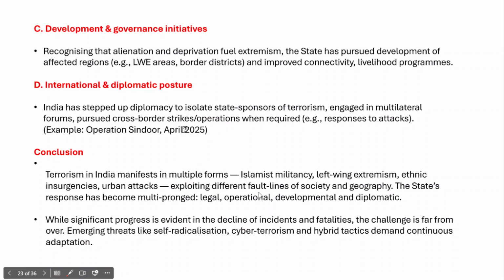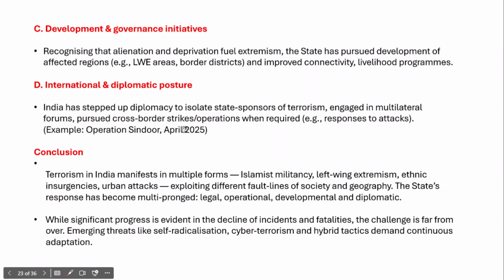However, terrorism has been exploiting the different fault lines which exist in society and geography. So therefore, in this context, the government should launch multi-pronged legal, operational, developmental and diplomatic means to deal with the scourge of terrorism. However, significant progress has been achieved in dealing with terrorism in recent times, because there has been a substantial decline in the incidents and fatalities caused by terrorist attacks.